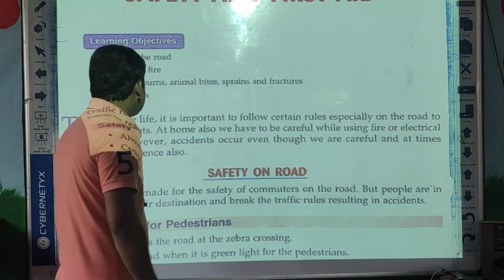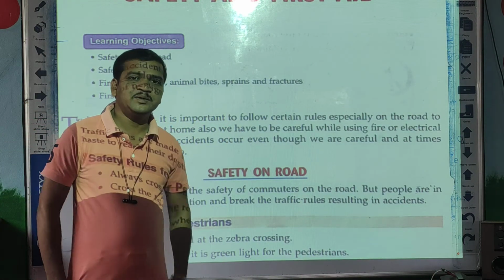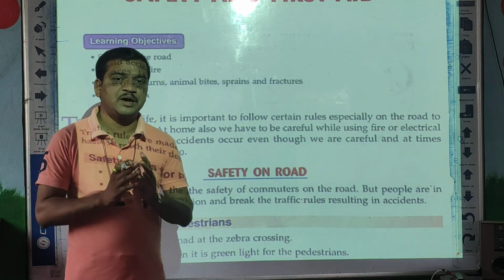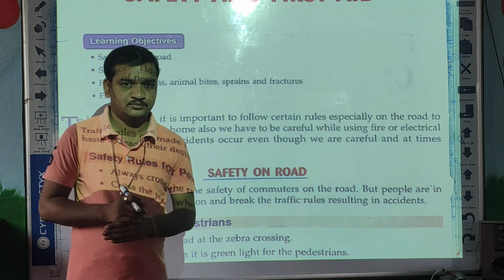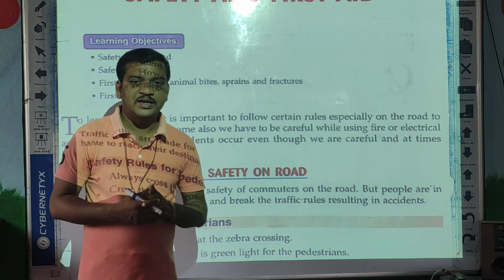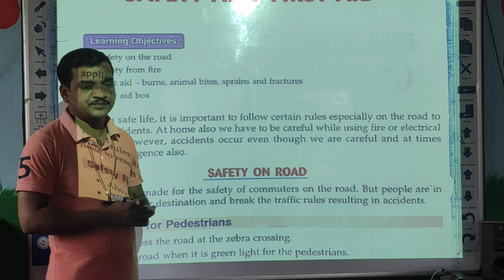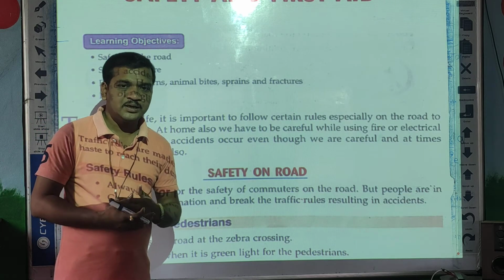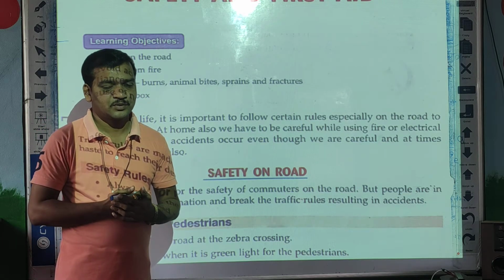Safety and first aid. Actually, what is the meaning of safety? It means to keep our bodies safe. There are some situations in which we get problems.